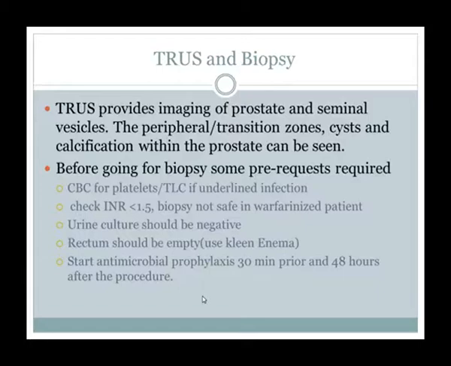The rectum should be empty. Use a clean enema. Clean enema is a fluid for emptying the rectum. If there is stool, how can you do the digital rectal examination, and how can you palpate the prostate, whether you are doing it manually or even with the transrectal route? There is a huge probe of transrectal ultrasound. You should start antimicrobial prophylaxis 30 minutes before the procedure and continue 48 hours after the procedure. You should have a broad spectrum antimicrobial. Usually we advise ciprofloxacin, that is a quinolone.